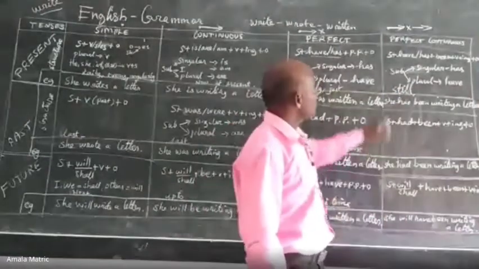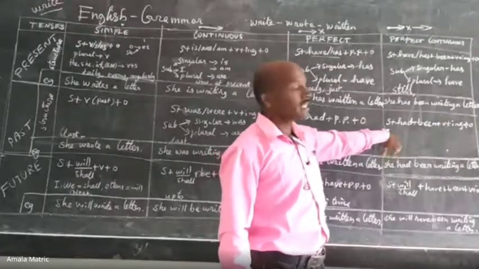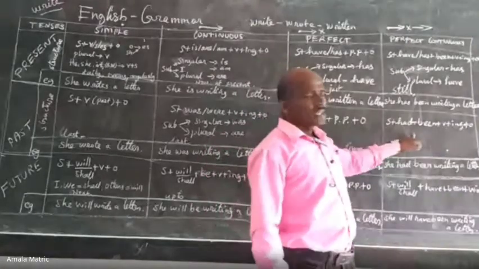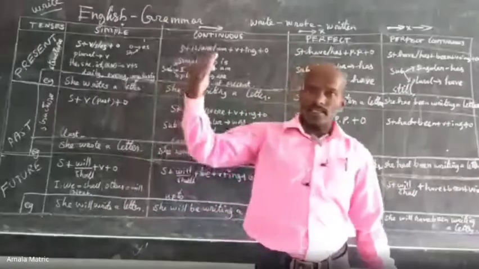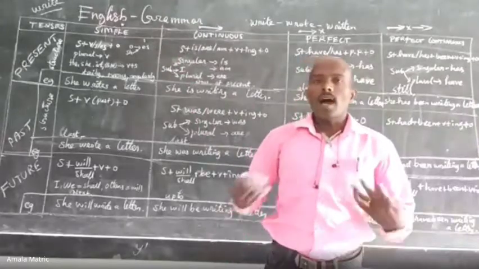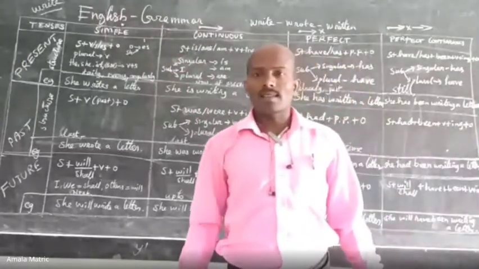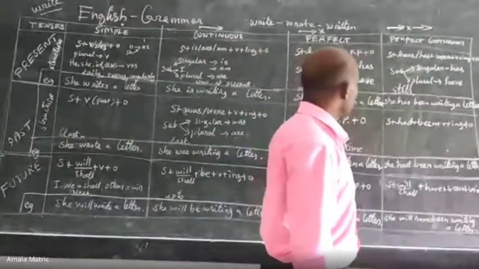Okay, now let's move on to past perfect continuous tense. Past perfect continuous tense is also the same. For example, it is used for actions that continued over a particular period of time in the past. For example, I had been working as a teacher.